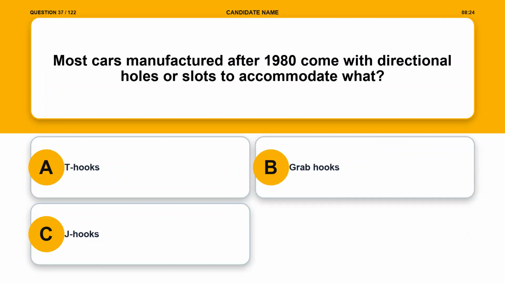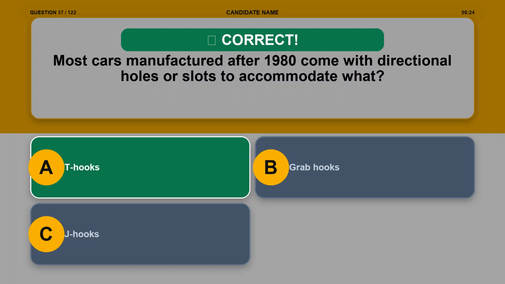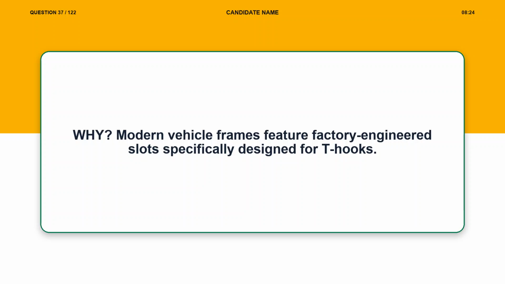Question 37. Most cars manufactured after 1980 come with directional holes or slots to accommodate what? Option A, T-hooks. Option B, grab hooks. Option C, J-hooks. The correct answer is option A, T-hooks. Explanation. Modern vehicle frames feature factory-engineered slots specifically designed for T-hooks.